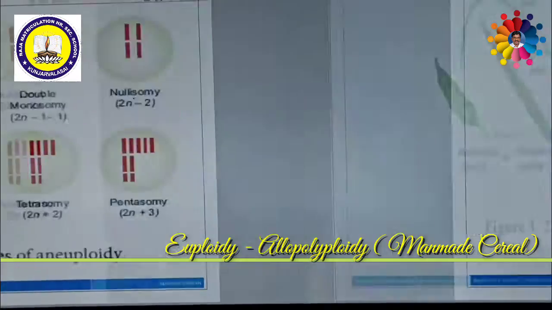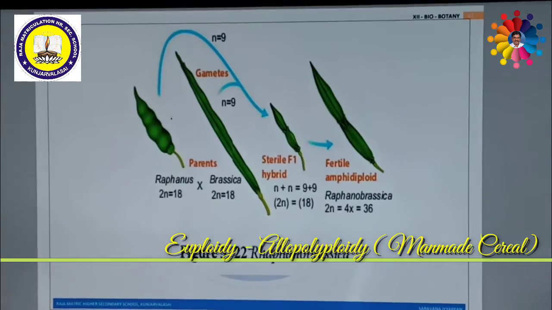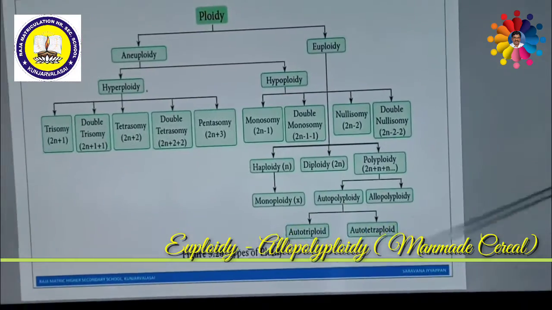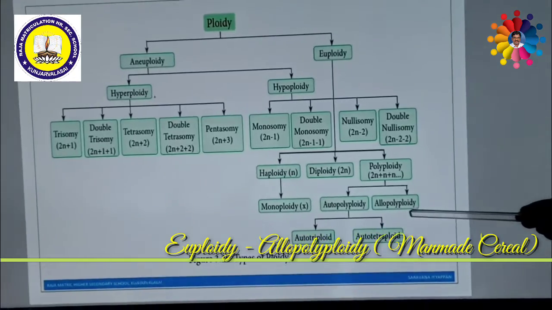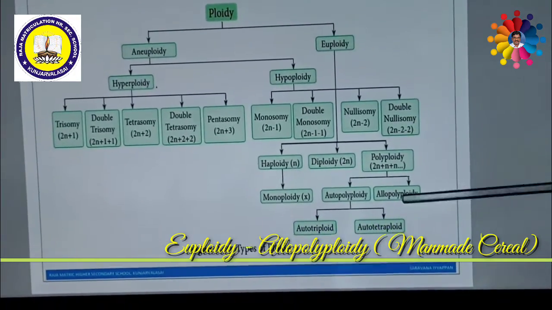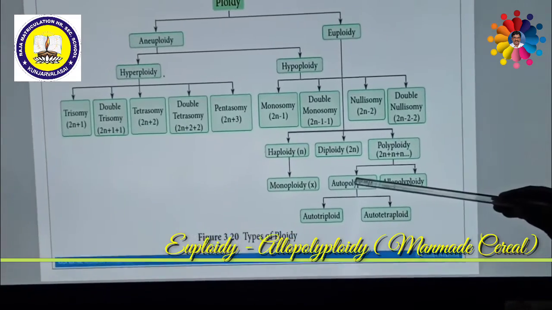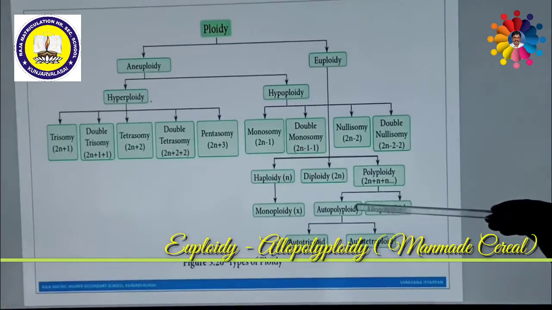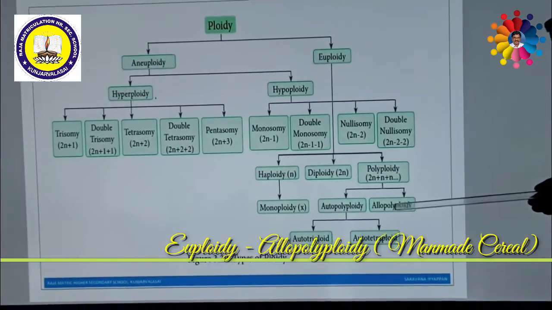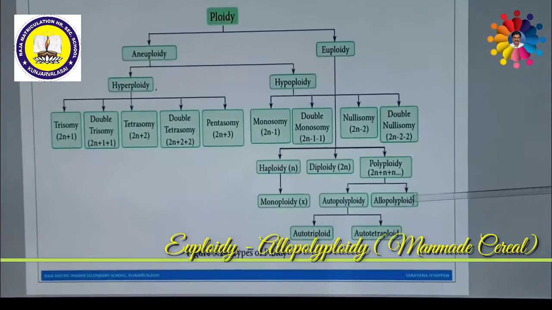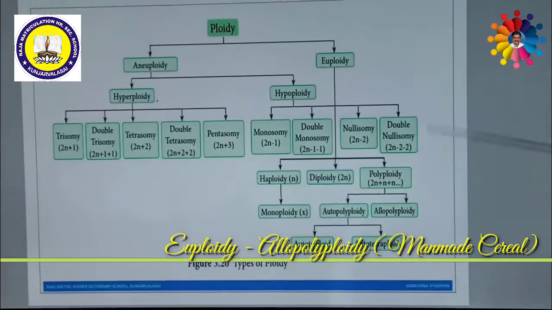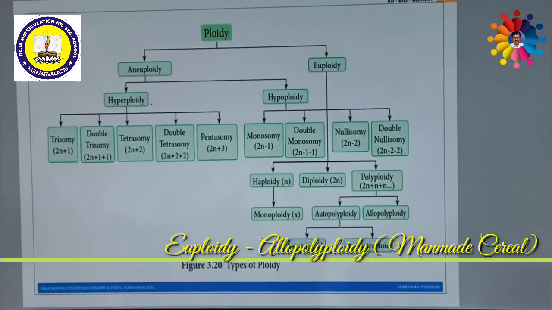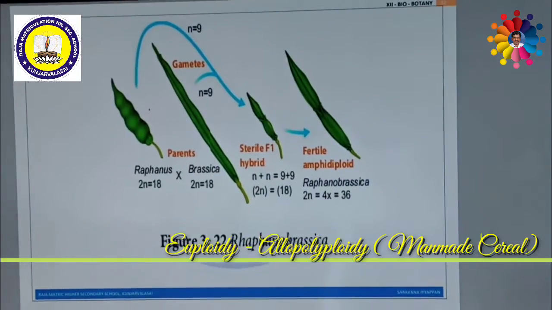Now we are going to discuss how allopolyploidy is formed. As I said just now, autopolyploidy, which is derived from the same species, is very common because the cross usually takes place within the same species. But allopolyploidy is highly improbable because it is a cross between different species of the same genus, so it is very rare. Such a process we shall discuss in detail now.